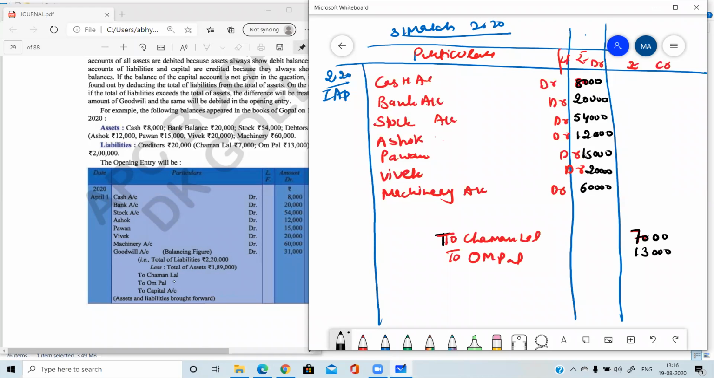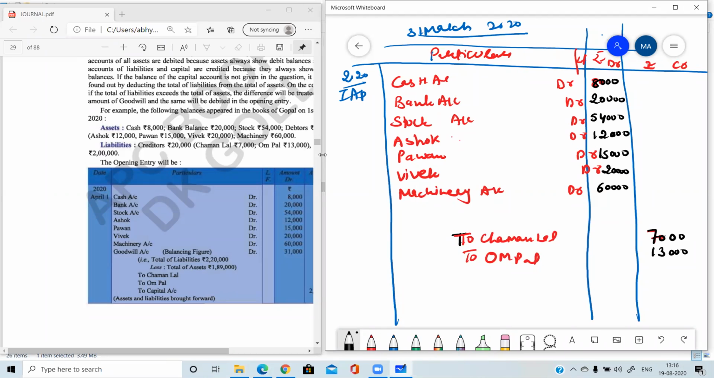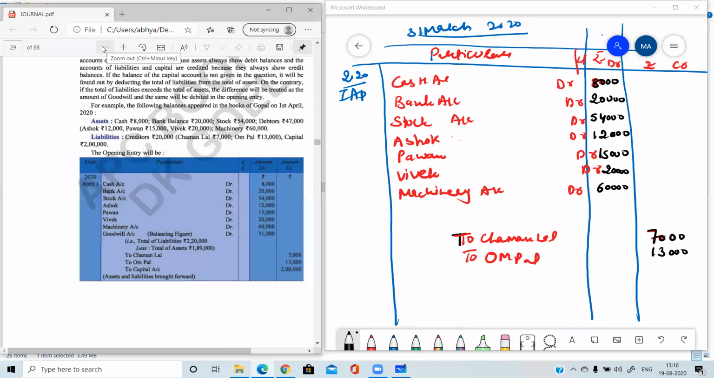Okay. Now the capital. Capital is given as 2 lakh. Yes, capital is given 2 lakh. So capital is also credited. So I'm writing here capital, of 2 lakh.